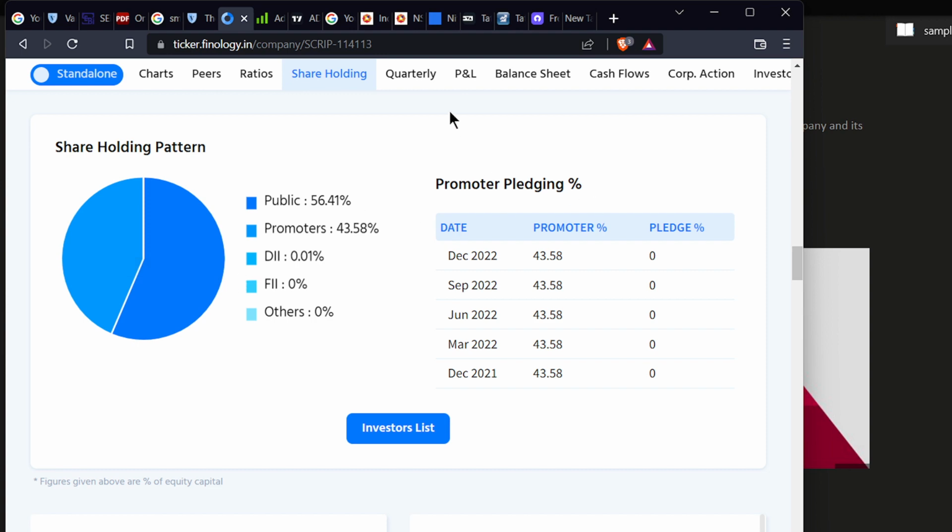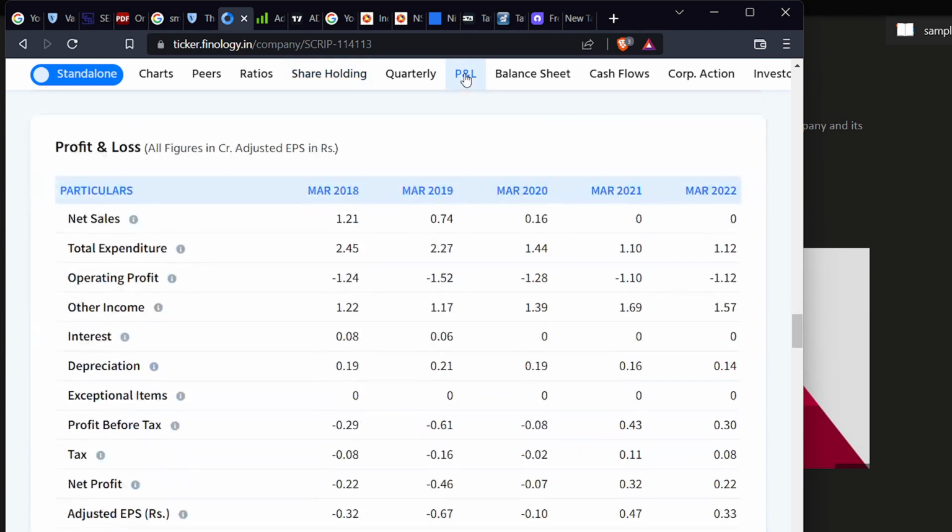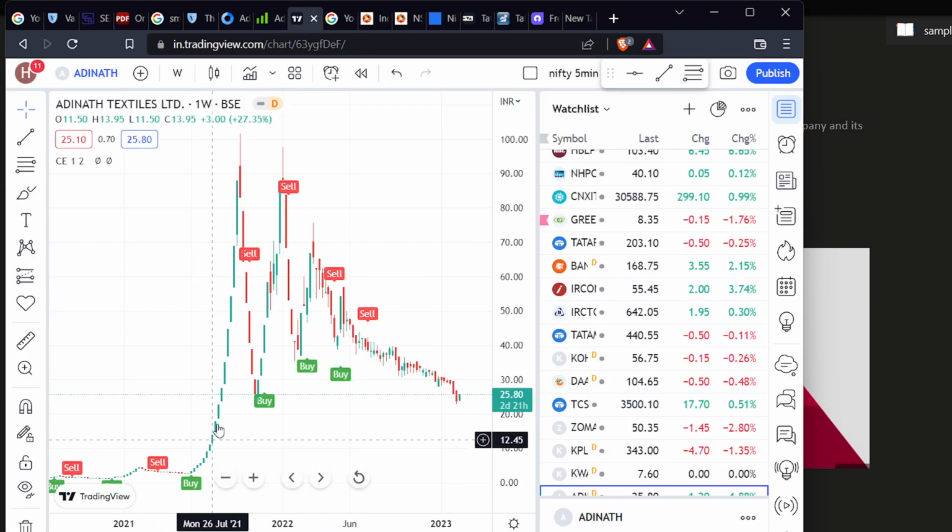Okay, and you can see the profit and loss. You can see here they made 1.2 crore profit in 2018. In 2019 it decreased to 0.74, then 0.14. In 2021 they have not sold even one product at all. This is also a textile company; if it is manufacturing saris and all, they have not sold even one sari. There is no sale at all. But here they are showing it is rising day by day.